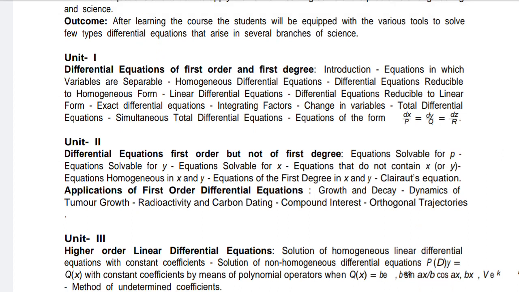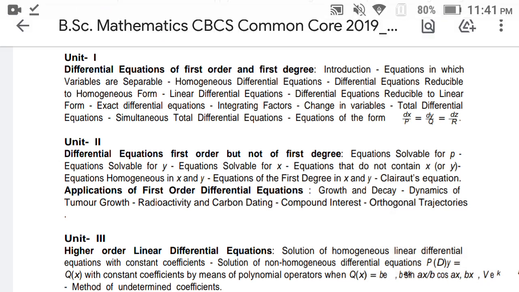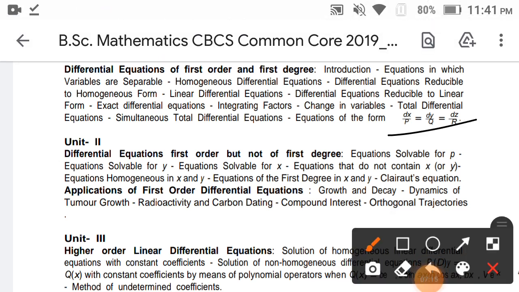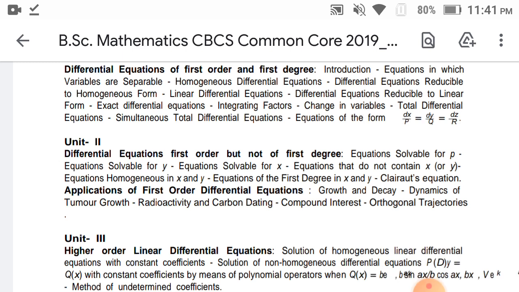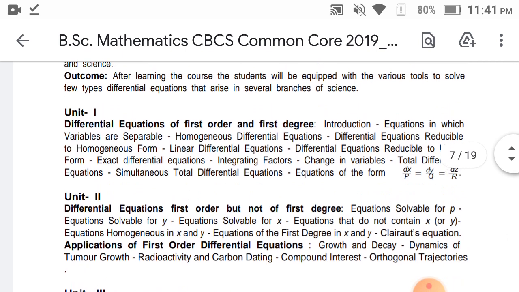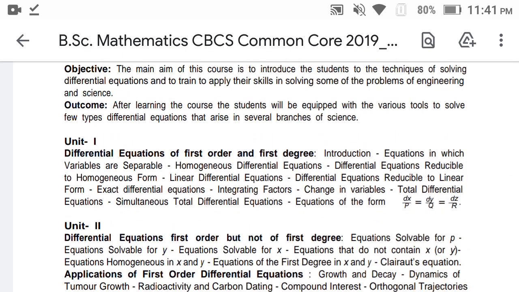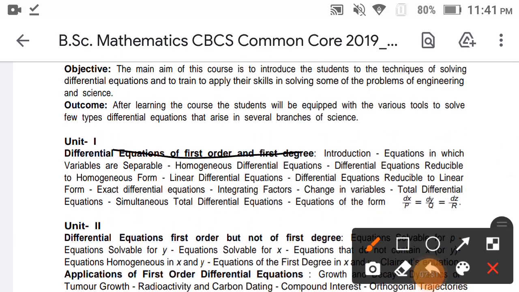And then the form dx by p, dy by q, and dz by r. This is one of the partial differentiation topics, which is also in the first sem. In the first sem, homogeneous functions also came, pqr. So that is the first unit, which is nothing but differential equations of first order first degree.